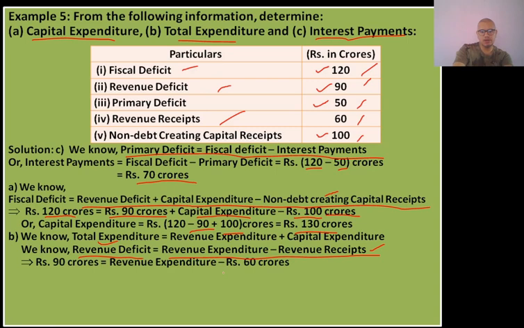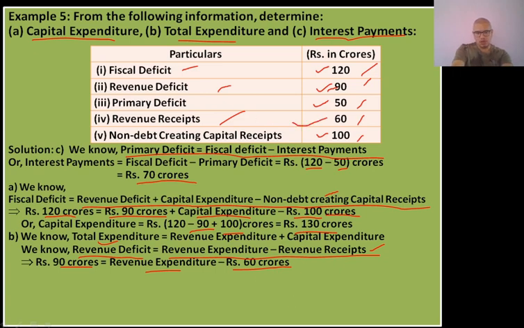Revenue deficit is given as 90 crores in the question itself, and we don't know what revenue expenditure is. The value of revenue receipts is 60.